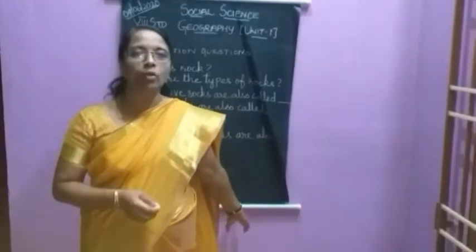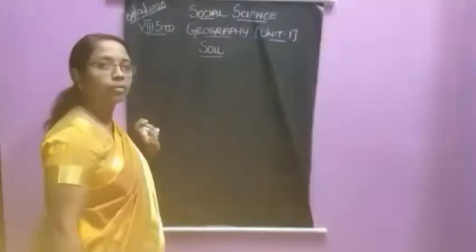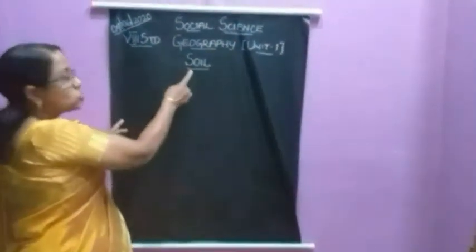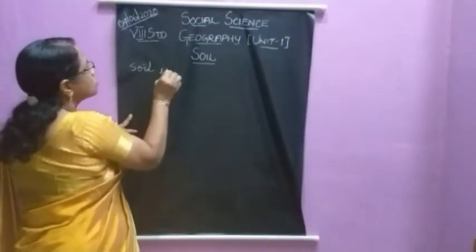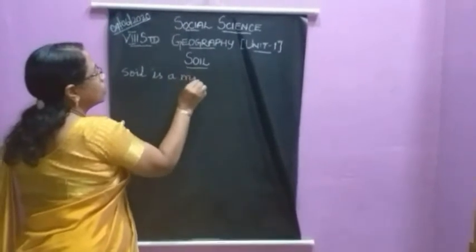Now we will see about soil. Soil is a mixture of various things.